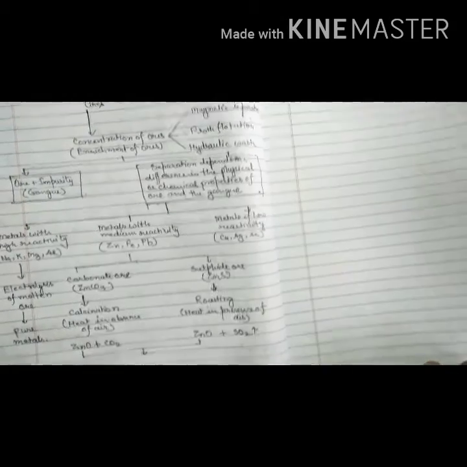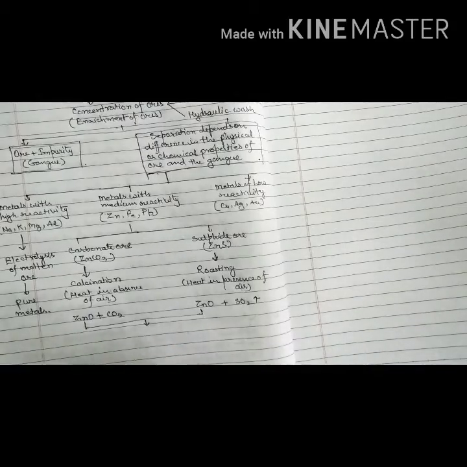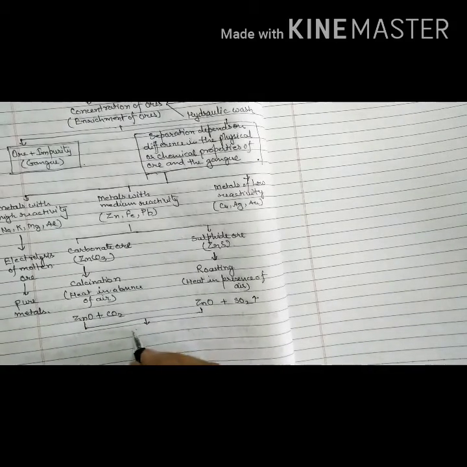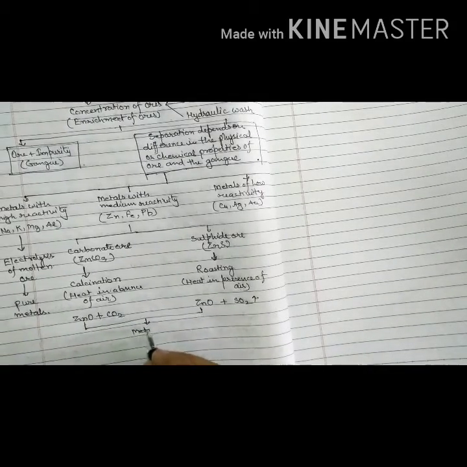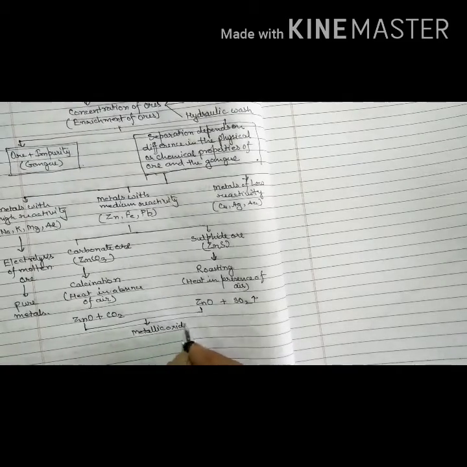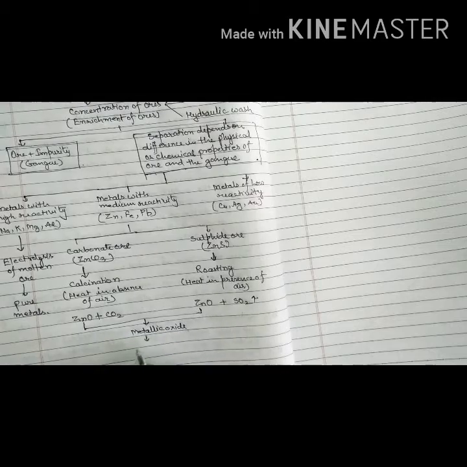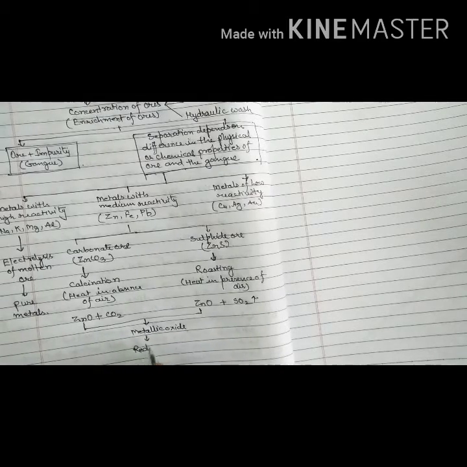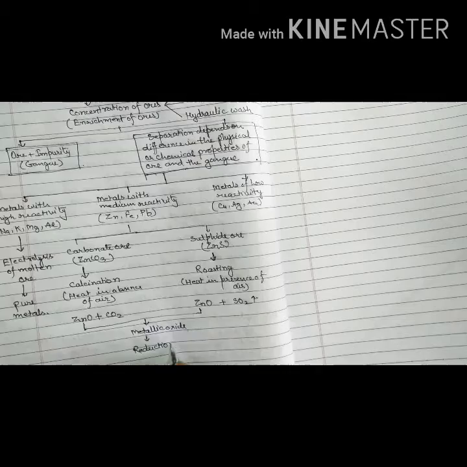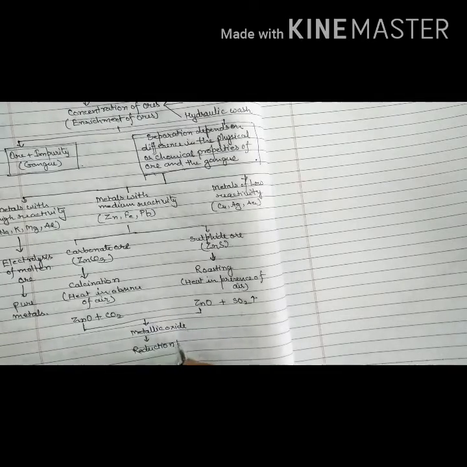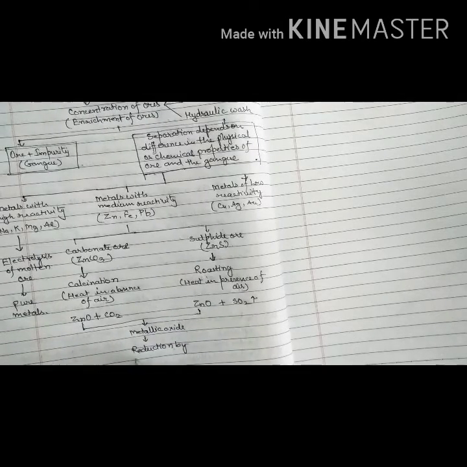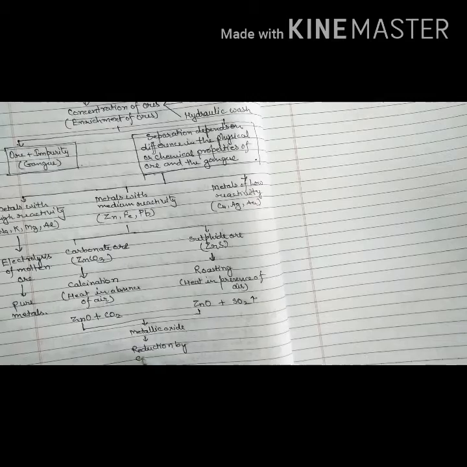Now, this metallic oxide can be reduced. So, the process is reduction by reducing agents such as carbon.